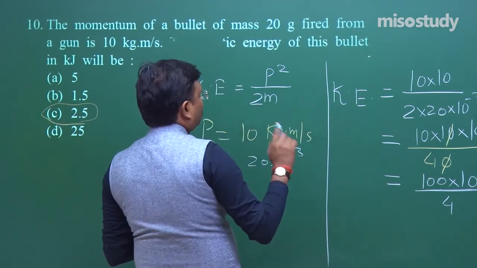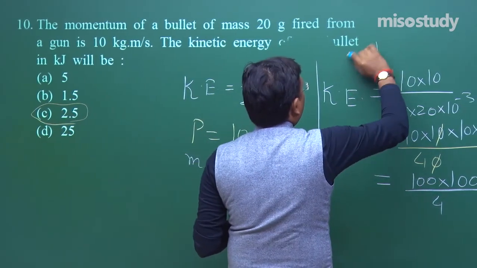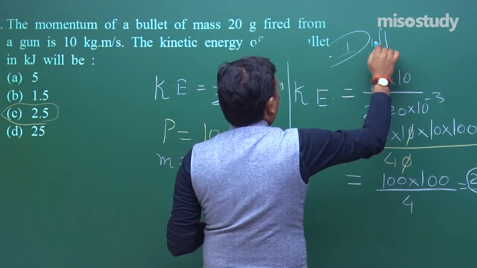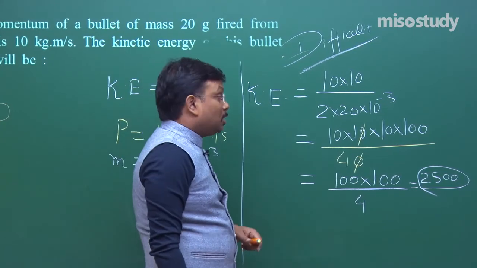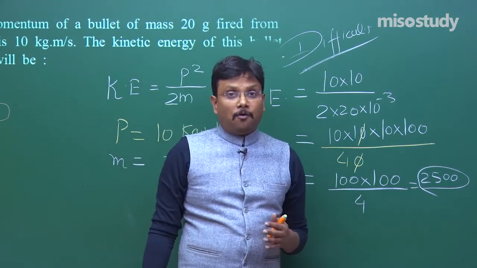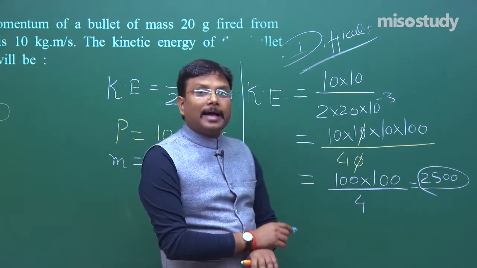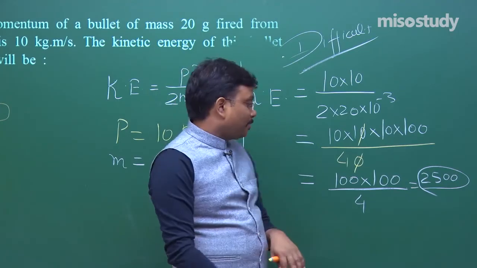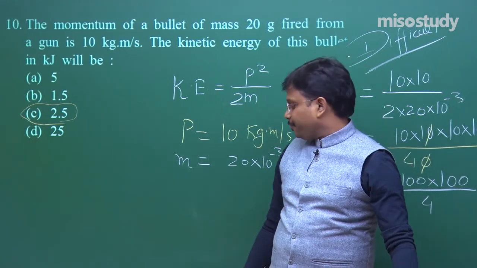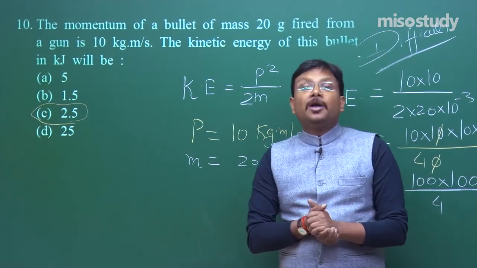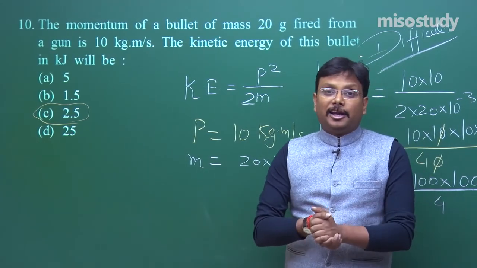Now I will put this question in the category of difficult, because here you are not only required to recall the formula, but also some amount of calculation is required. Fine. So this was the presentation of 10 questions for this chapter of work, power, energy.